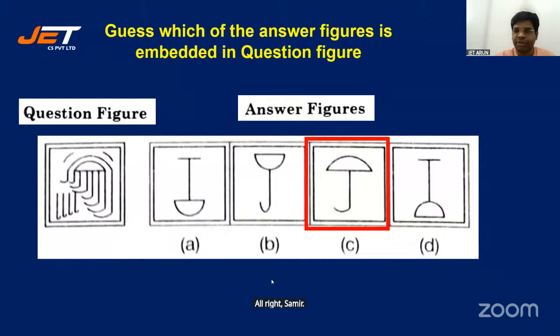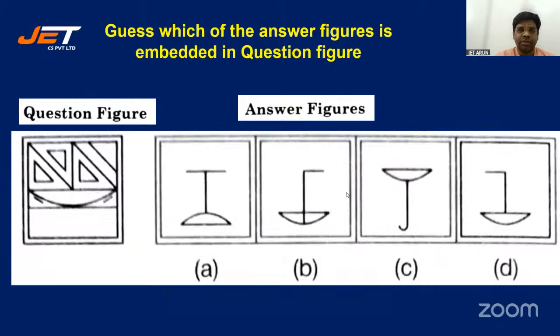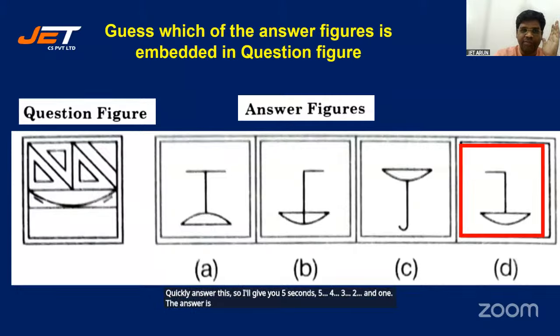Samuel, have you understood what is embedded figure? Yeah, Shabana, good. Yeah, Shivali, Rishikesh, I know time is up, but if at all you want to have any discussion or chat, we'll definitely do that. But there are some more questions left. Quickly answer this one. I'll give you 5 seconds. 5, 4, 3, 2, and 1. The answer is D. Obvious answer is D.